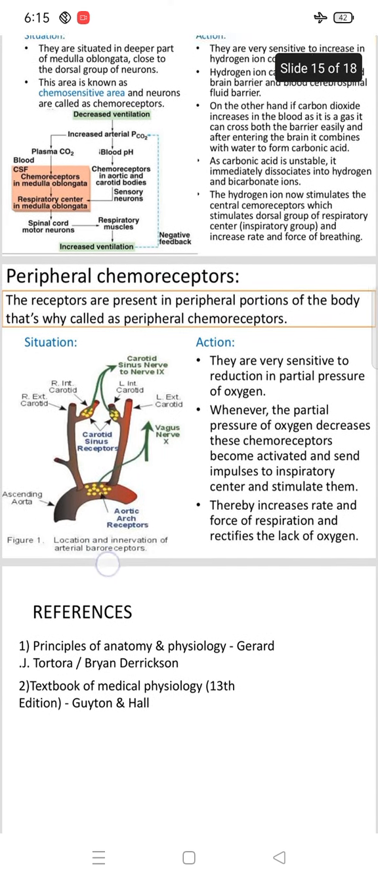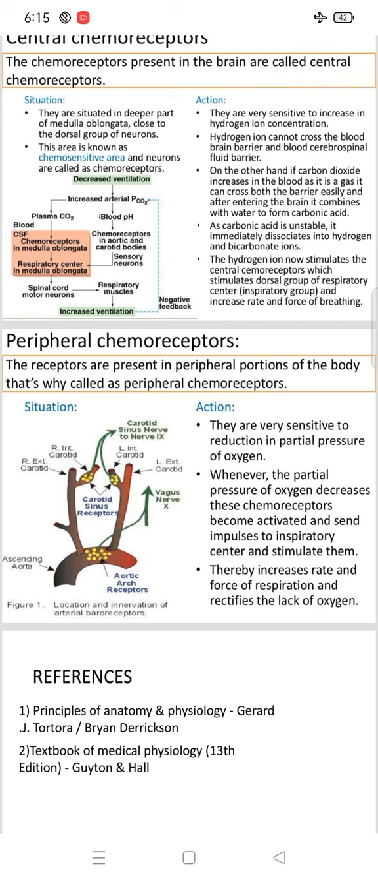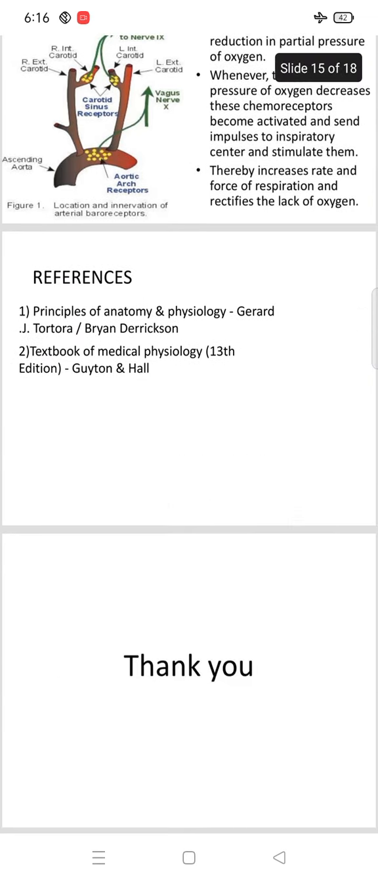And what is the action of these two chemoreceptors? The first one is the central chemoreceptors. Their action is very sensitive to an increase in hydrogen ion concentration. Then the peripheral chemoreceptors are very sensitive to a reduction in the partial pressure of oxygen. References: Principles of Anatomy and Physiology by Gerard J. Tortora, and Textbook of Medical Physiology, 13th edition, by Guyton and Hall.